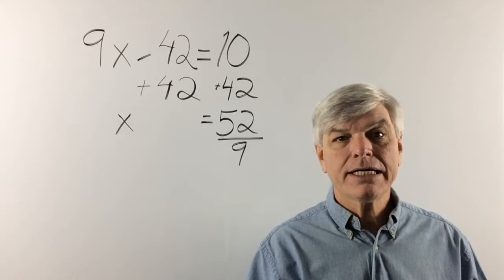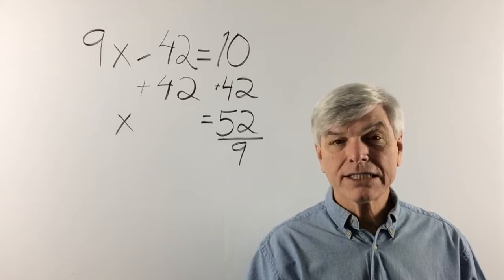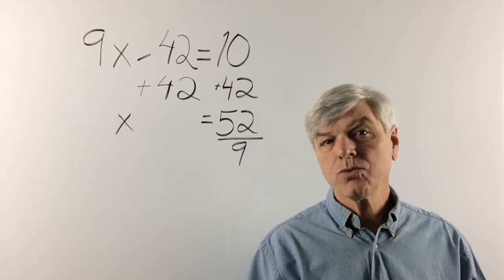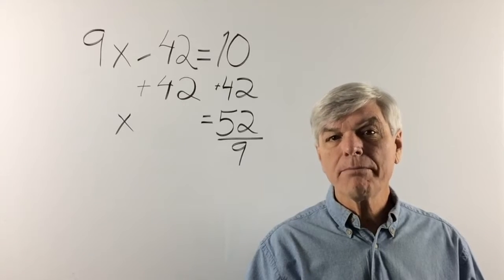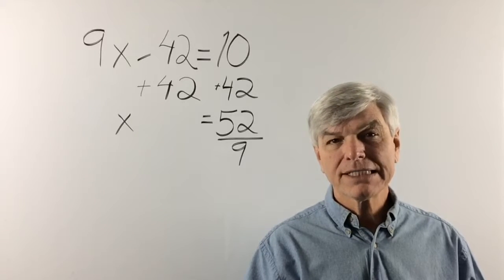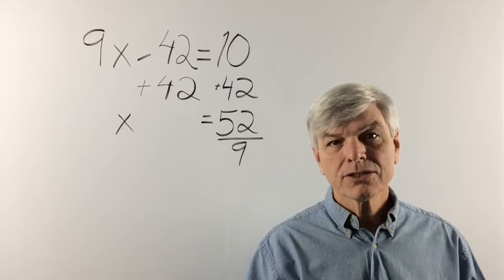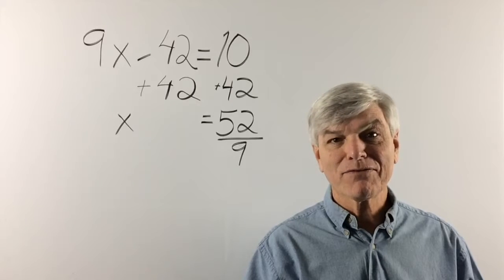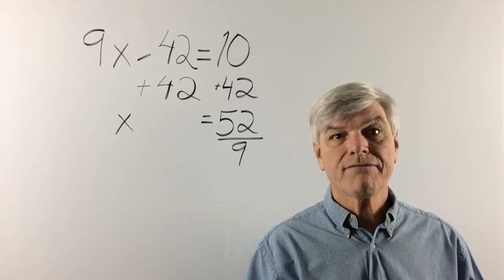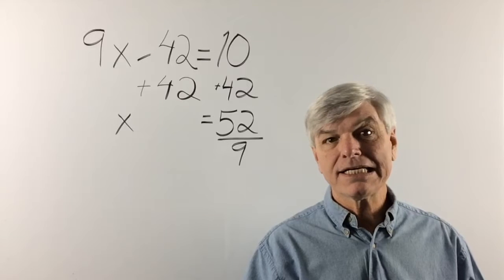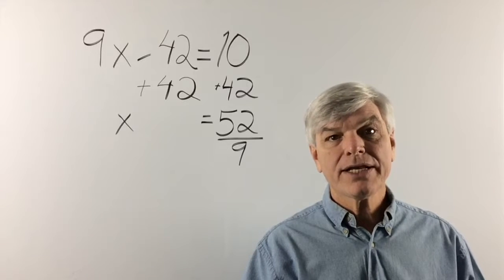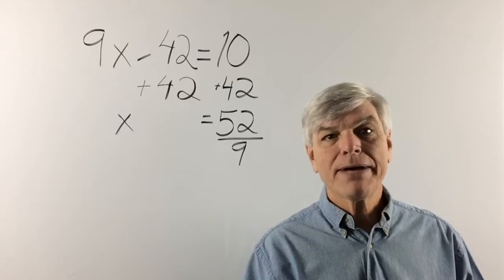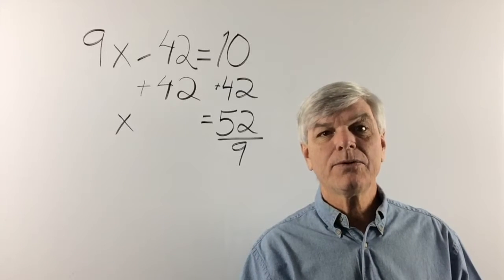Now, did you see what we did? We got rid of our fractions, but at the end of the problem, we had a fraction again. And that's what we want to do. We want to cut all the messiness out of the middle, because that's where you get into trouble. So get rid of our fractions when we can. Obviously, for the answer, we can't get rid of a fraction. That 52 over 9 is in its simplest form, so we can't do anything about that, but that's fine. I mean, it didn't hurt too bad to put a 9 under that 52.